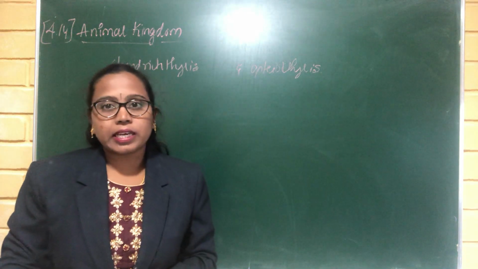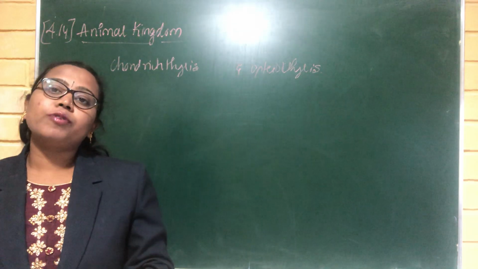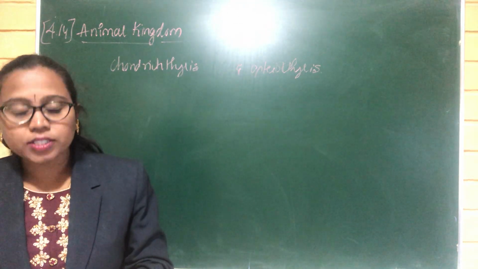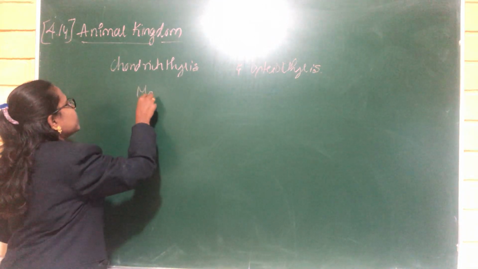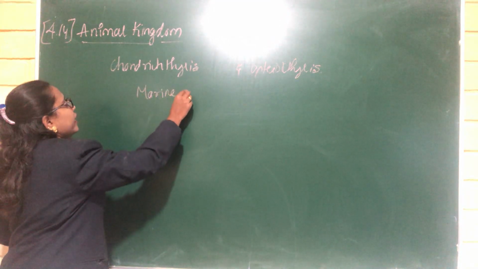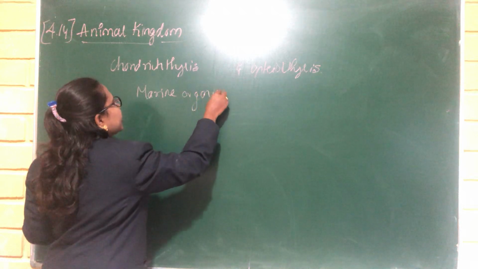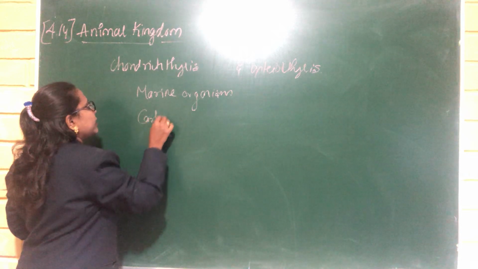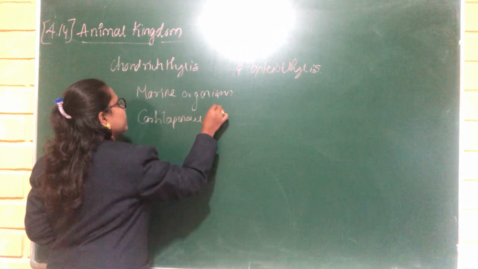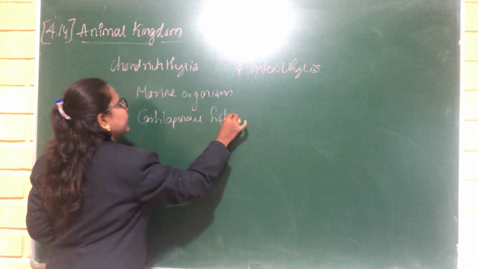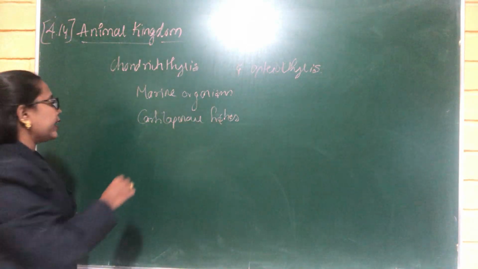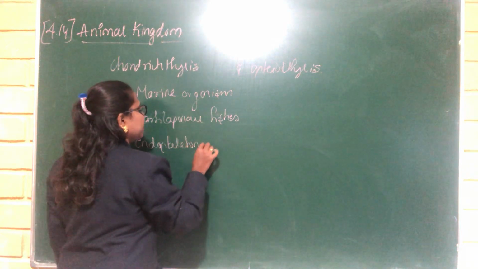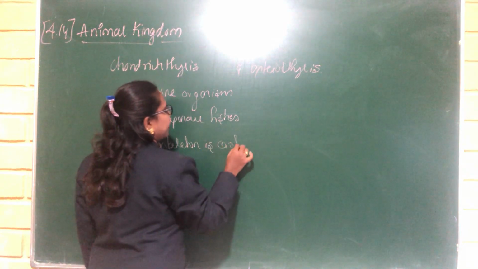The endoskeleton of these organisms is made up of cartilage, so that is why they are called cartilaginous fishes, and they are exclusively marine organisms. They are called cartilaginous fishes because the endoskeleton is cartilage.